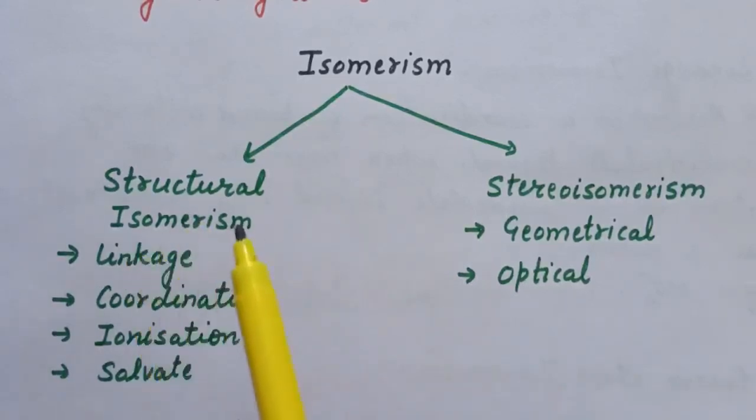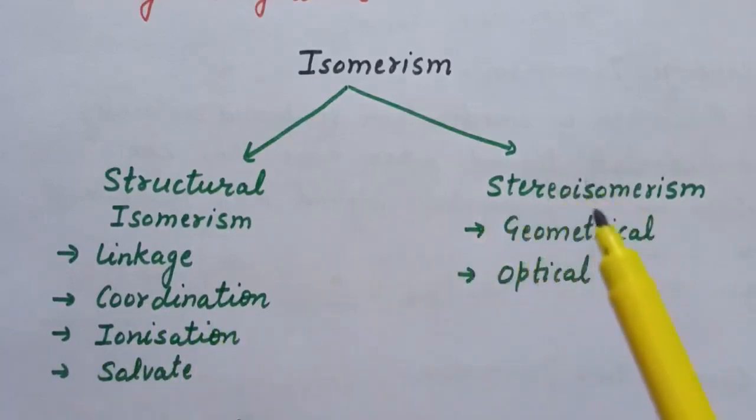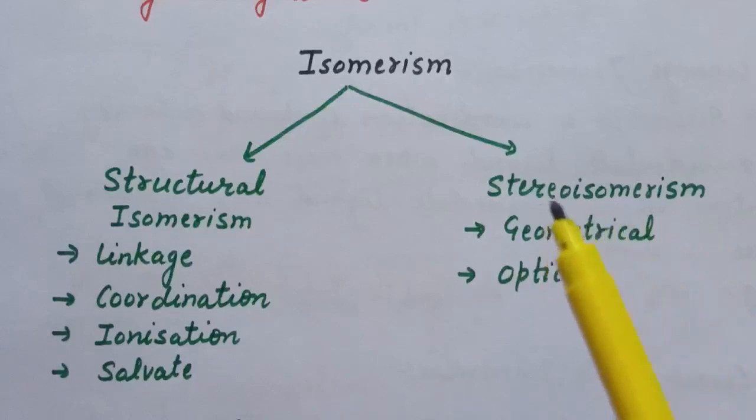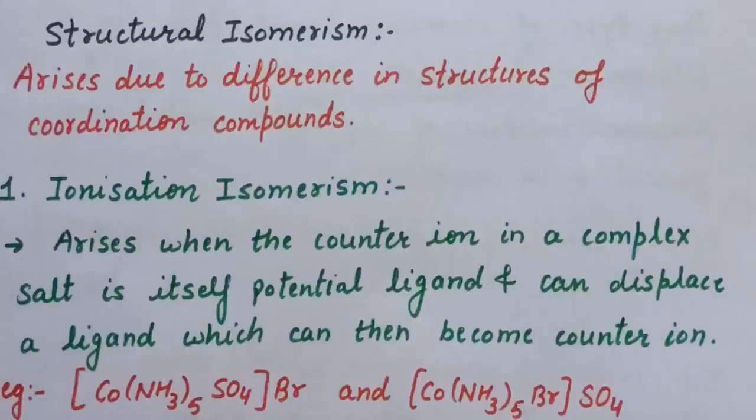And in structural isomerism, there are four types: linkage isomerism, coordination isomerism, ionization isomerism, and fourth is solvate isomerism. Second type is stereoisomerism, and in stereoisomerism there are two types: geometrical isomerism and optical isomerism. One by one we will discuss these two types of isomerism.